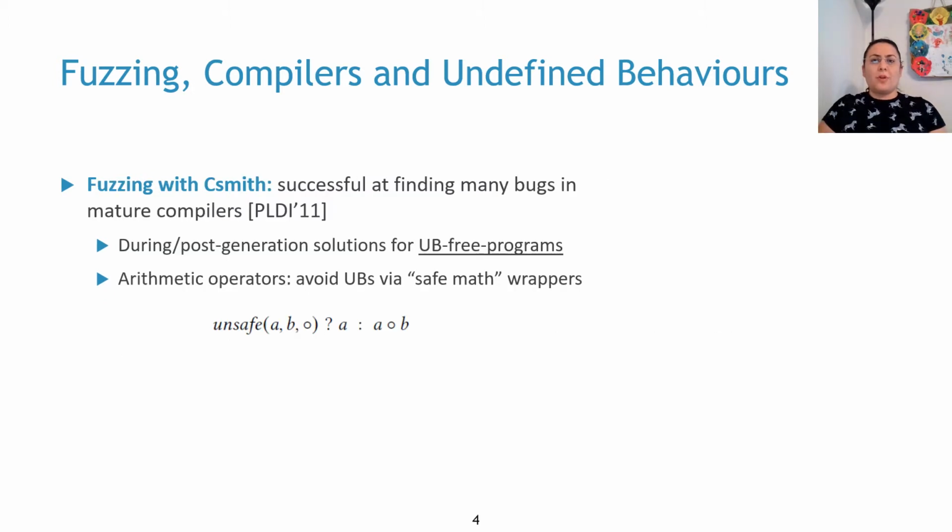One of the successful and common tools for compiler fuzzing is Csmith, which found and reported many bugs in mature compilers. It has during- and post-generation solutions to assure it generates UB-free programs. For arithmetic operators, it avoids undefined behaviors by using safe math wrappers that look like this. So we have an unsafe check, and if A and B on operator circle is triggering an undefined behavior, we return A. Otherwise, we return the result of A circle B.